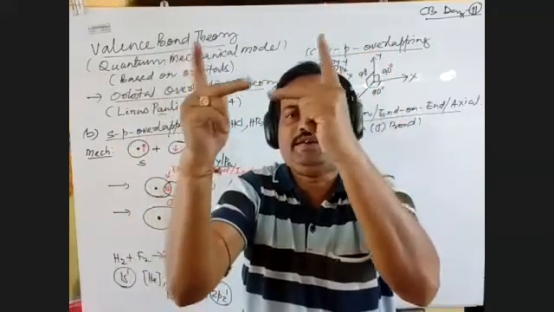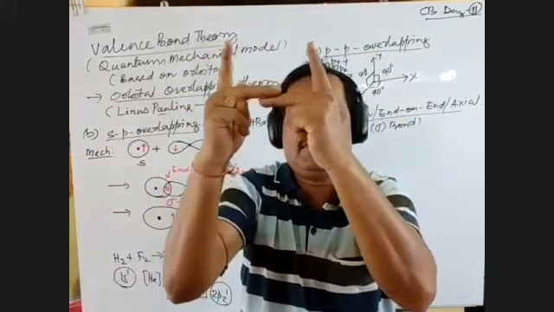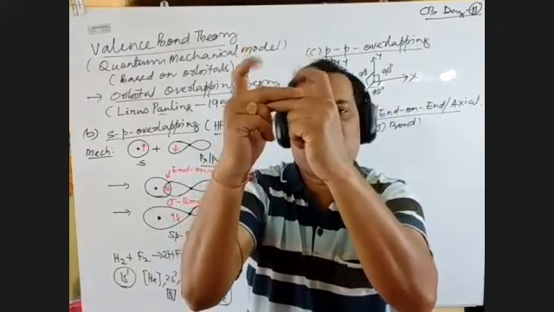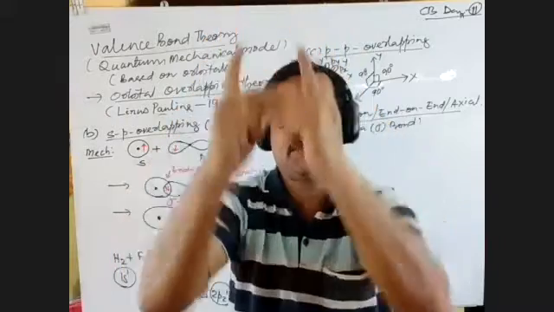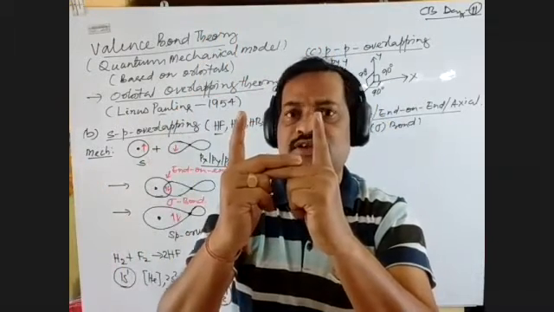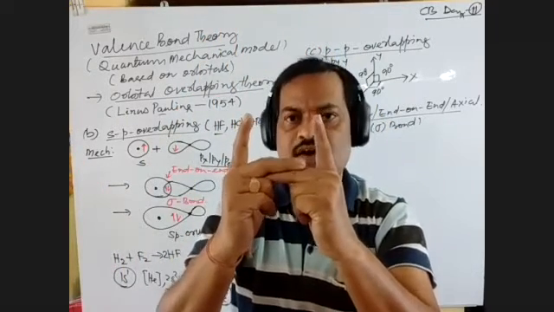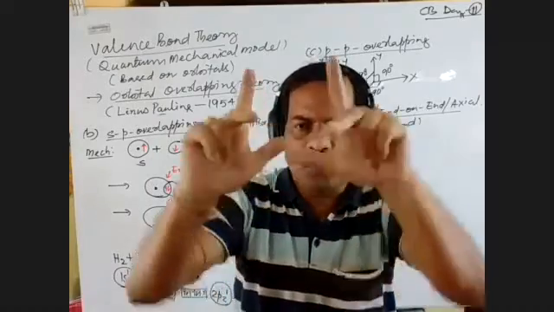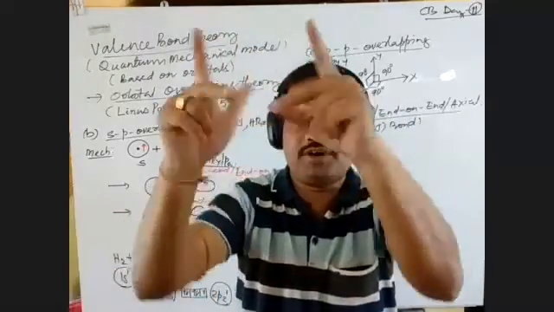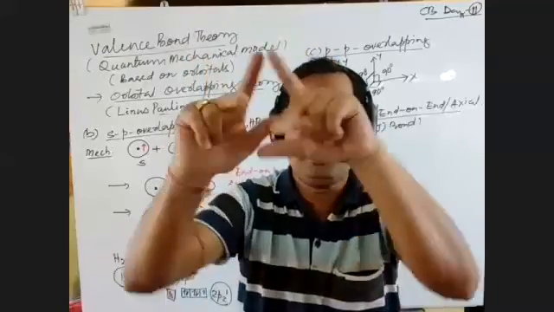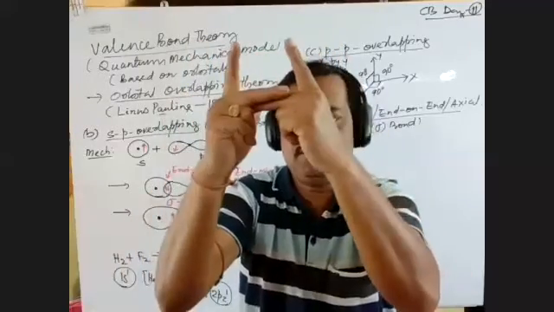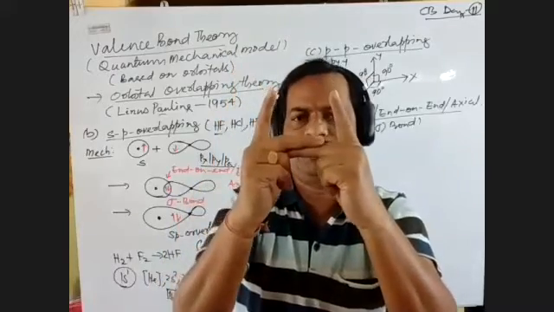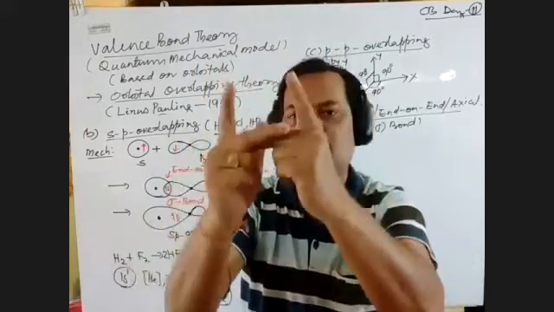If X and X are undergoing end-on-end overlapping, what about the other two? They cannot overlap in the same way. Why is it so? Because all three axes are mutually perpendicular. As the three are mutually perpendicular, if one of them undergoes axial overlapping, the other two cannot undergo similar